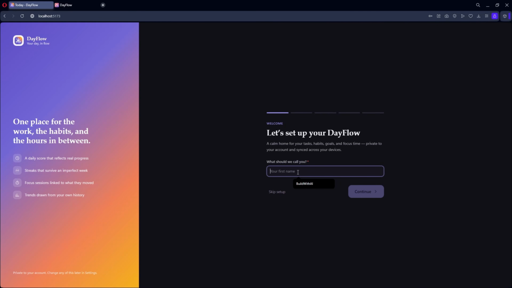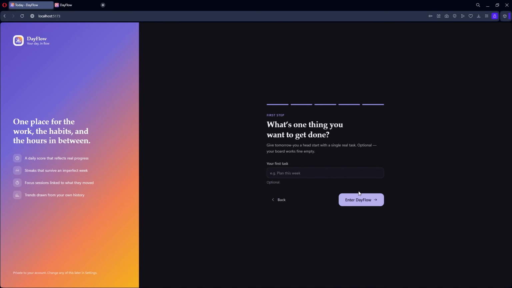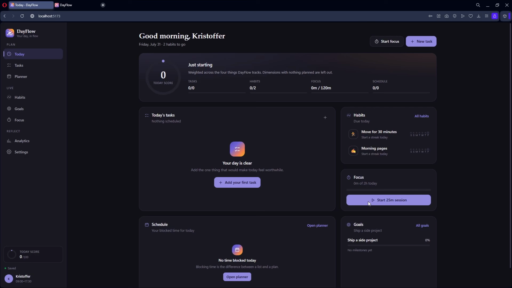Let me now go through the onboarding process. For my name first, then which habits I want to build, and what my main goal is. The design is also very clean, and the progress bar on top makes it obvious how many steps are remaining. Okay, and now we are inside the app. Great, the dashboard is completely clean.